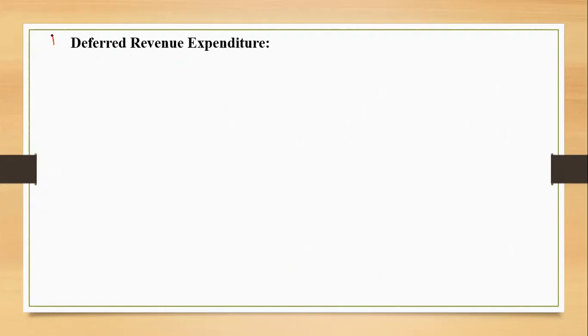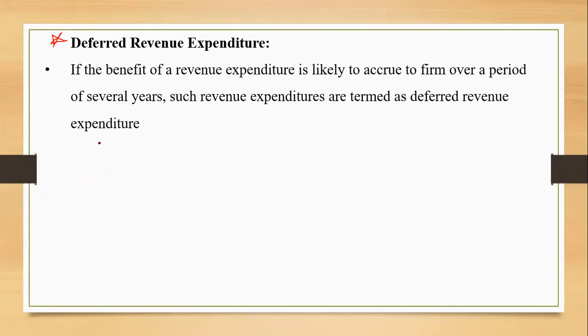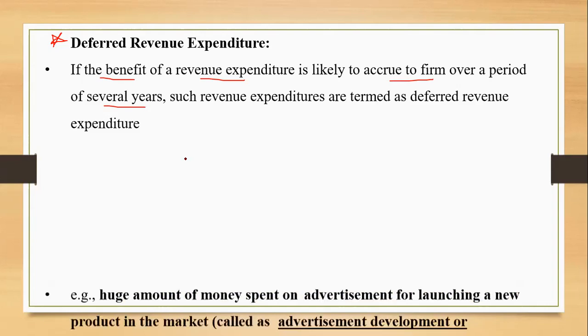Deferred revenue, one of my favorite. I already have given you the idea. Deferred expenditure: how do we define it? If the benefit of a revenue expenditure, like advertisement, is likely to accrue to a firm over a period of several years. Capital expenditure, long period. Revenue expenditure, same accounting period. But for deferred revenue expenditure, the benefit accrues to the firm over several years. Such a revenue expenditure is termed deferred revenue expenditure.